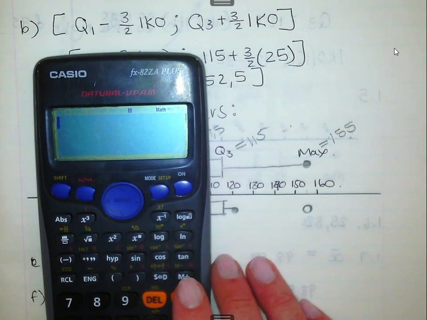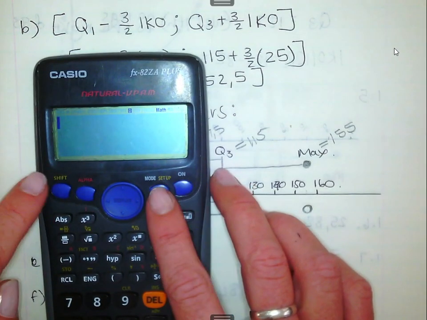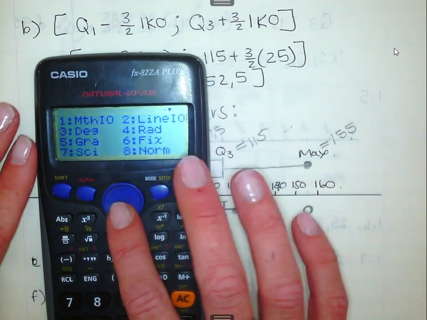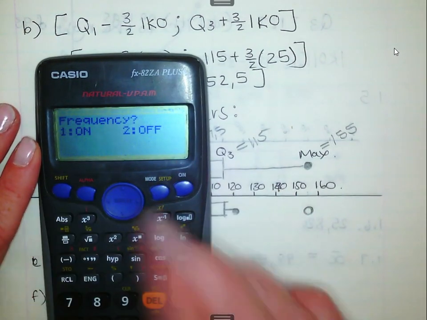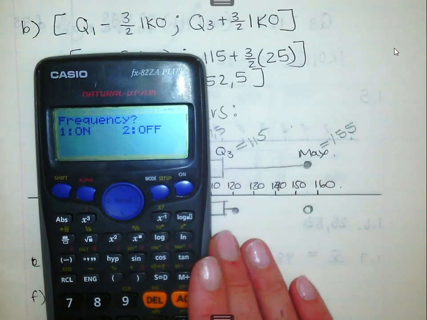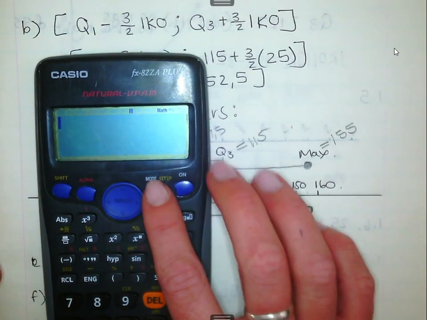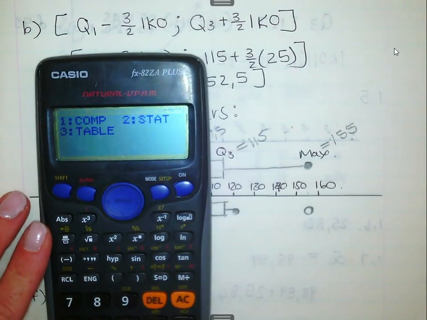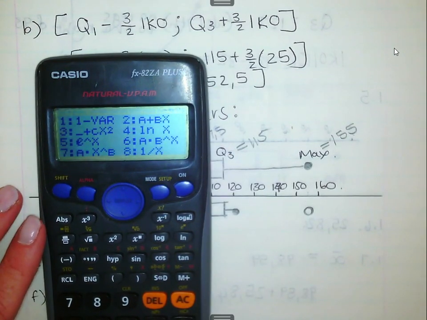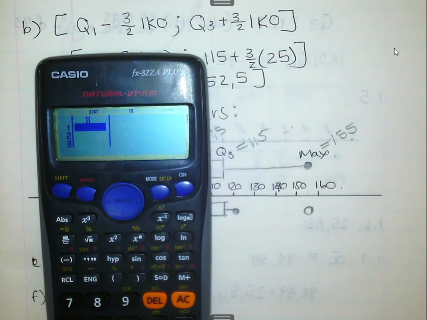Do I need a frequency? No. But if I needed a frequency, remember, it's Shift, Mode, 1 down, Stat, and then you put your frequency on. We wrote it down yesterday. But I don't want it on, so I switch it off. Then you go to Mode, you choose number 2, Stat, you choose number 1, and then you've got your column.